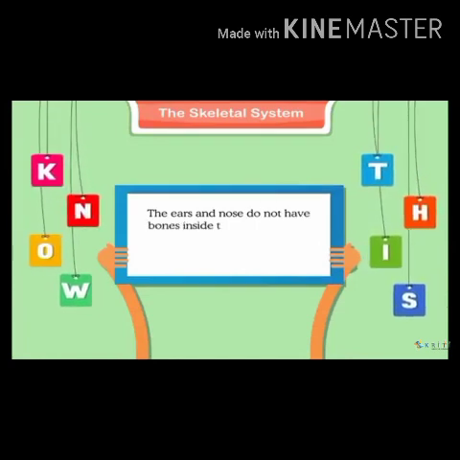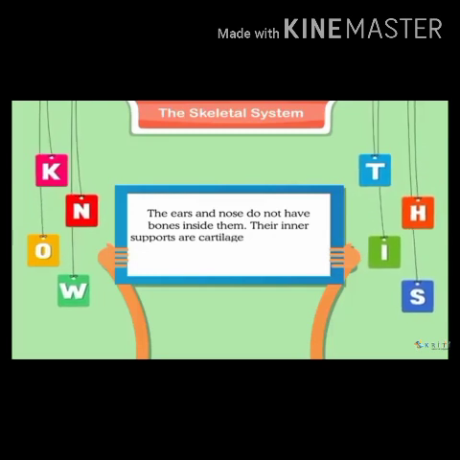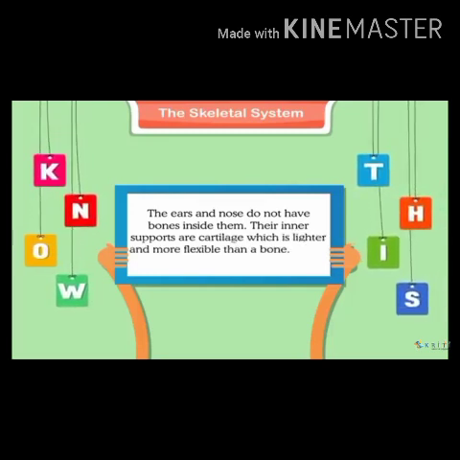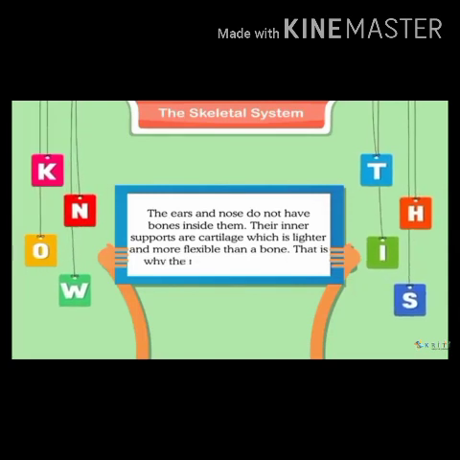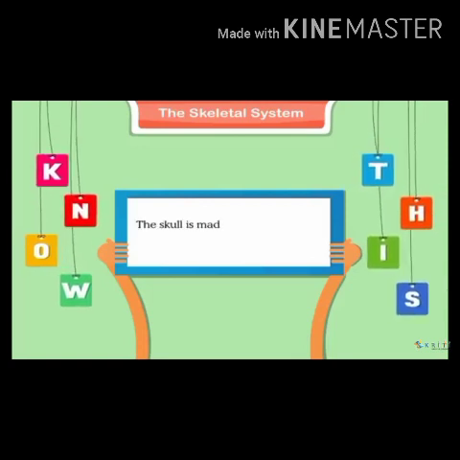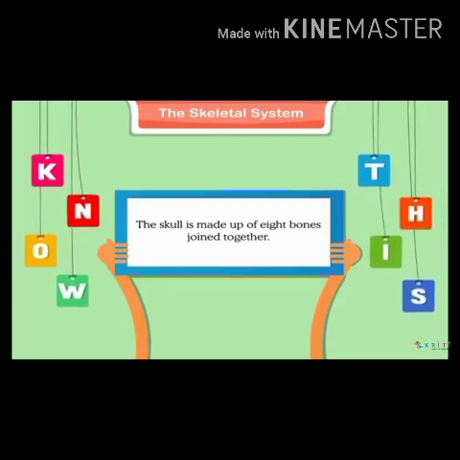The ear and nose do not have bones inside them. The inner support is cartilage, which is lighter and more flexible than bone. This is why it can move. The skull is made up of 8 bones joined together.